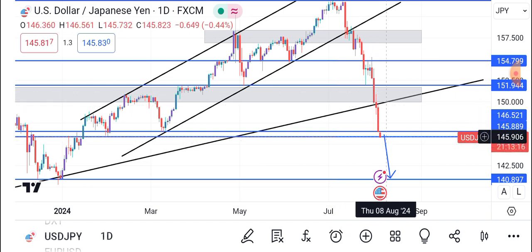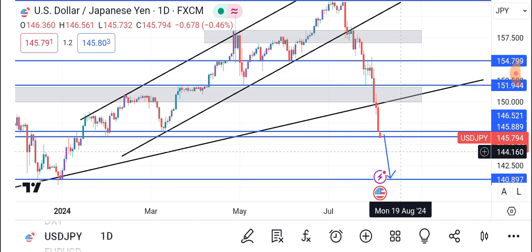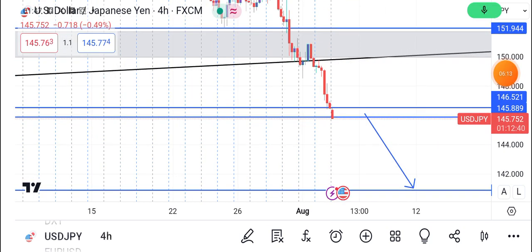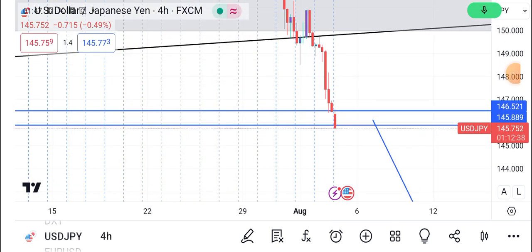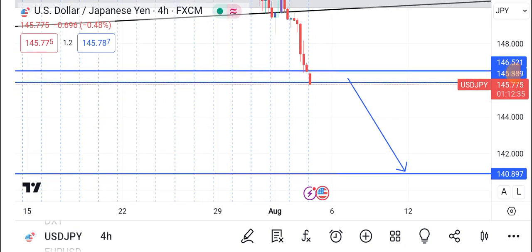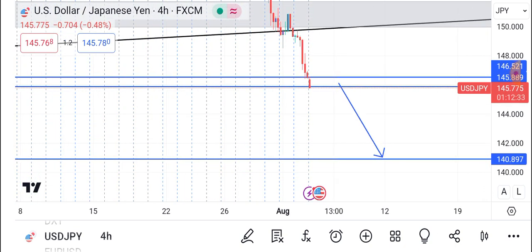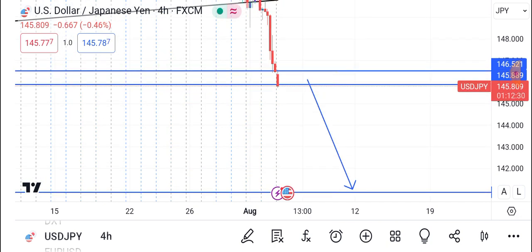So guys, we are still looking for further sells. We're looking for more sells down from the USDJPY, more bearish moves, lower lows and higher lows on the bearish, and then we'll start to buy at the 140 region. For now, I might take sells, but I'll also be waiting for buys. The buys are long term. There you can see it clearly broke out of the downtrend, on this trend line and the horizontal lines that I have there. So we can tank down 5,000 points, which is 500 pips. Let's go.